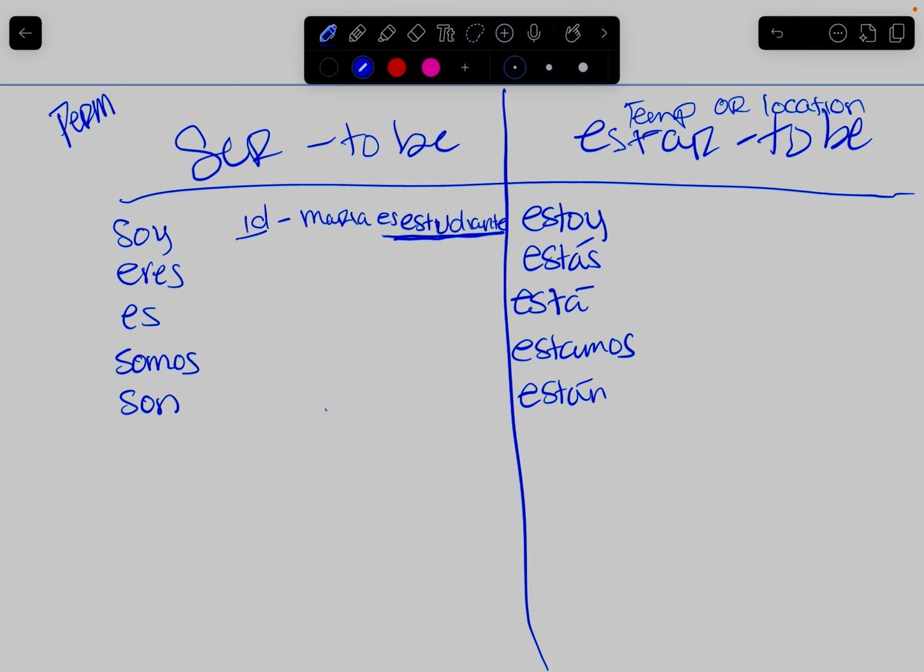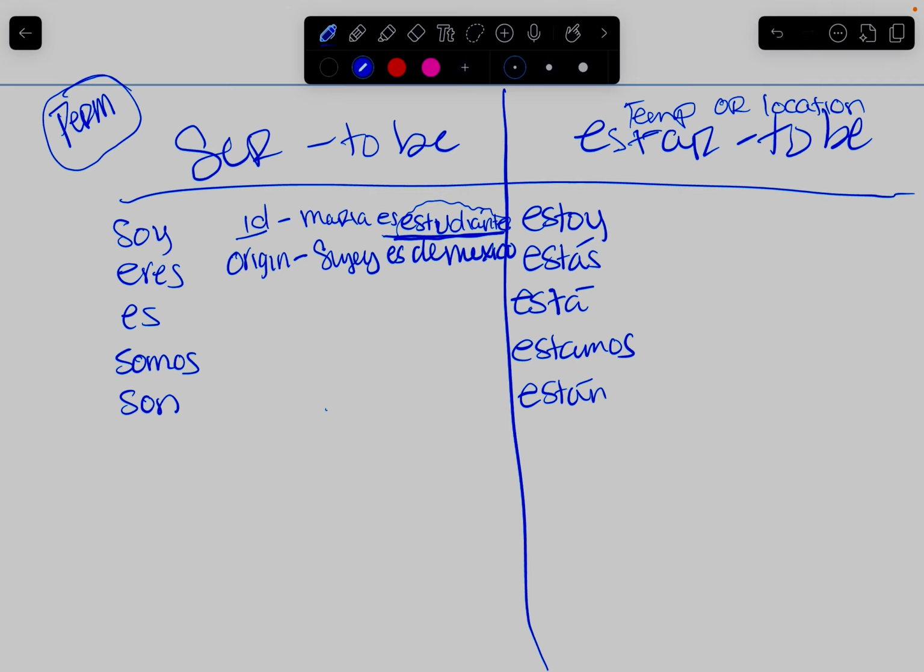You can express origin. So this could be like, Soy de México. That's never going to change. That's why this is permanent, because me being from Mexico, even if I go live in China, it's not going to change. Same as me being a student or Maria being a student. It's not gonna change overnight. That's why it's under the permanent side.